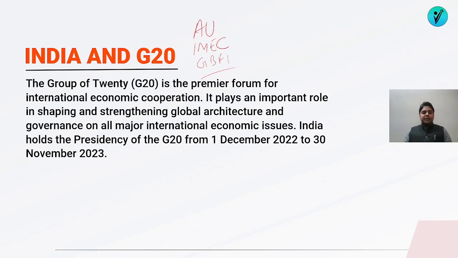And now we have decided to make a bid for the 2036 Olympics and also a bid for the UN Security Council permanent seat. So this gives India the confidence which was needed a lot. And it shows the increasing recognition of India's growth among the major global powers, whether it is the fact that India is going to become the third largest economy in the next 2 to 3 years, or whether it's the fact that we are the world's fastest growing large economy.